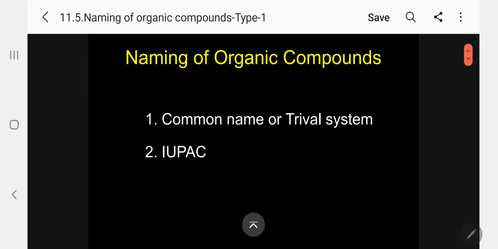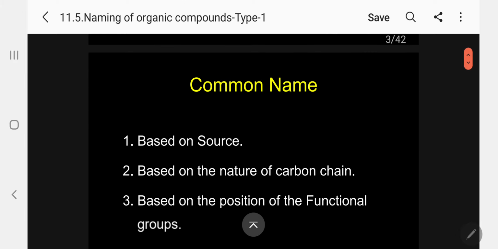Under the naming of organic compounds, there are two methods. One is common name, another is IUPAC name. Common name is also known as trivial name, trivial system. IUPAC means International Union of Pure and Applied Chemistry, which has framed some rules. Based on the rules we are naming. That is the systematic name. Kindly follow. So let me concentrate first.